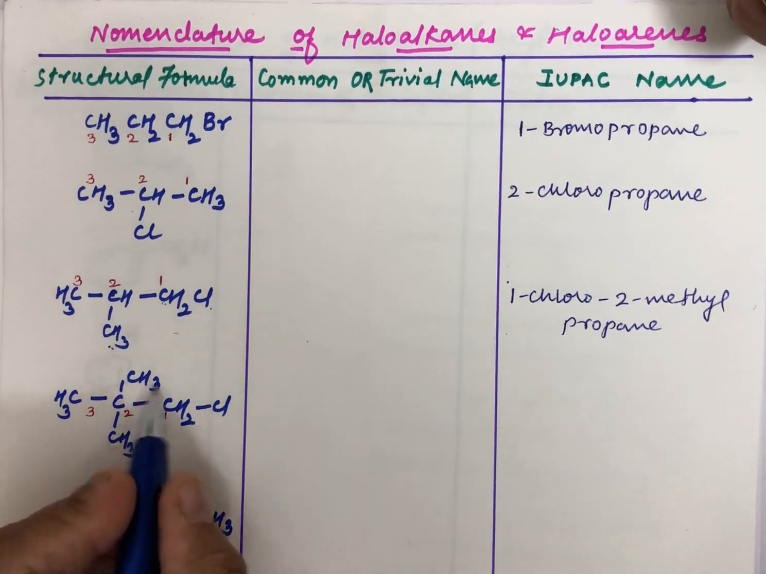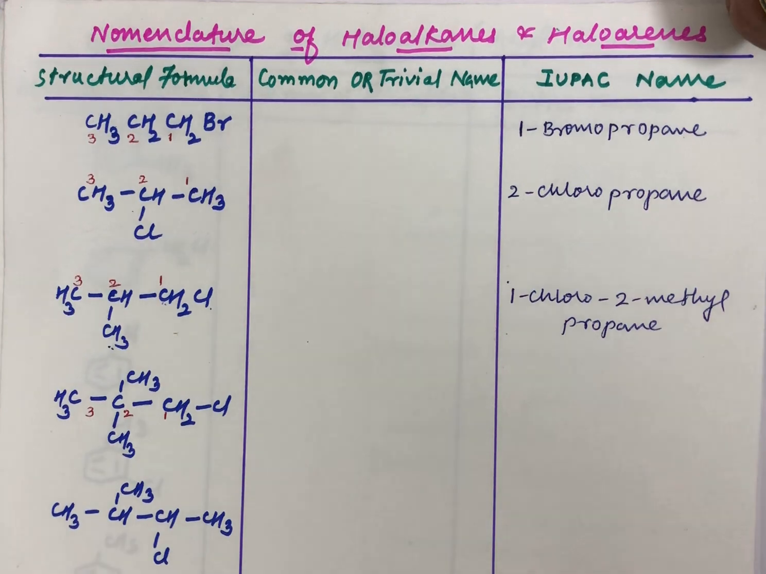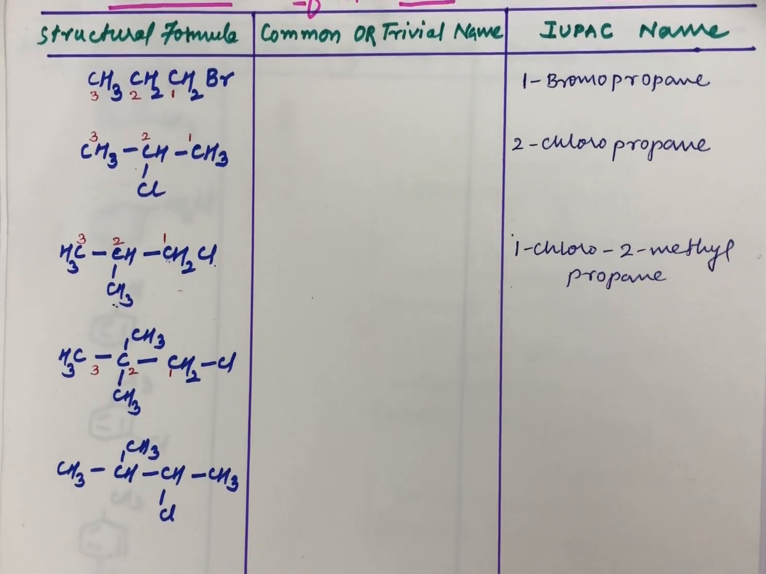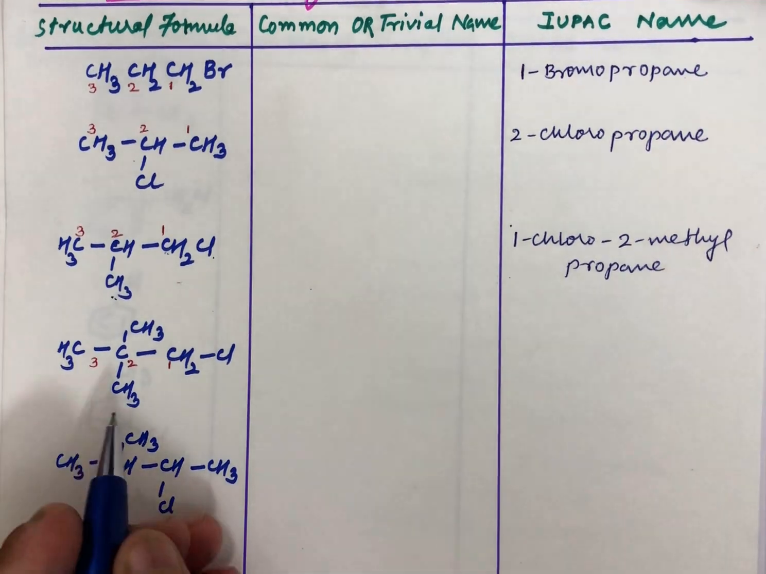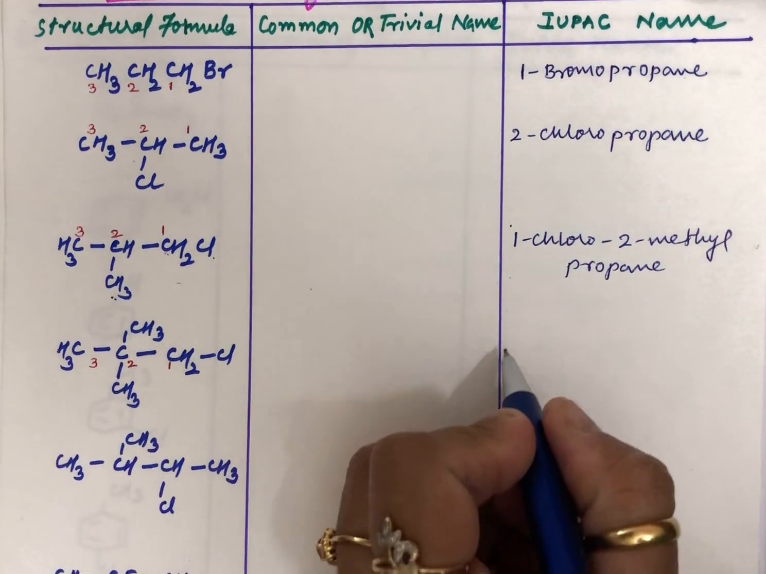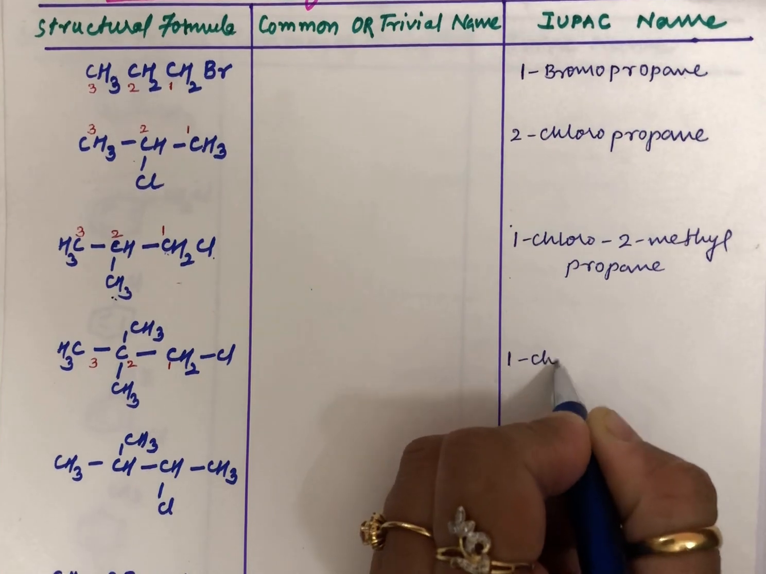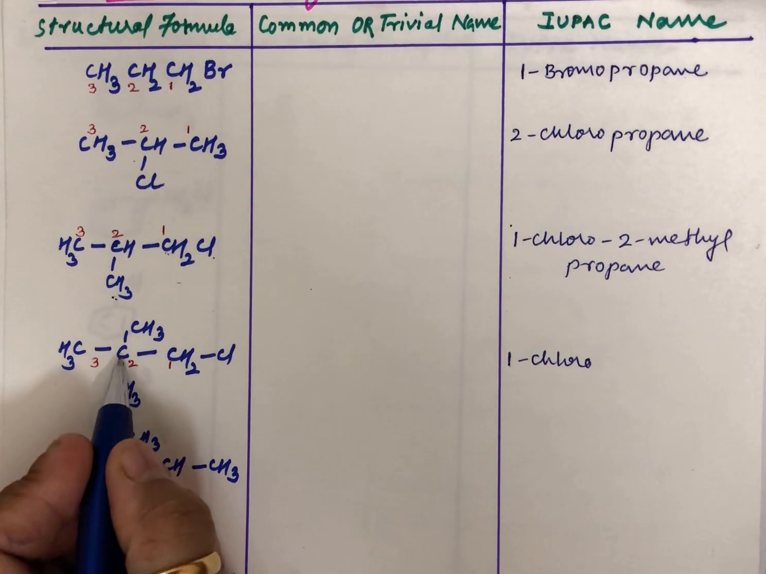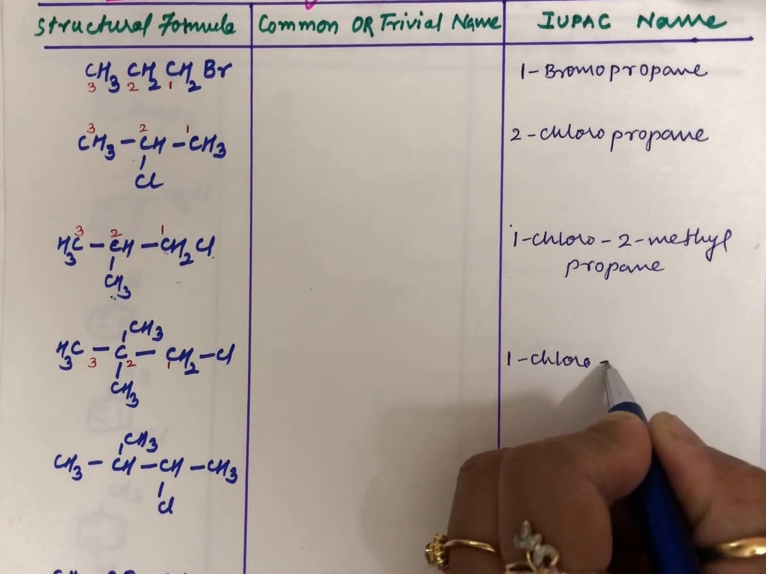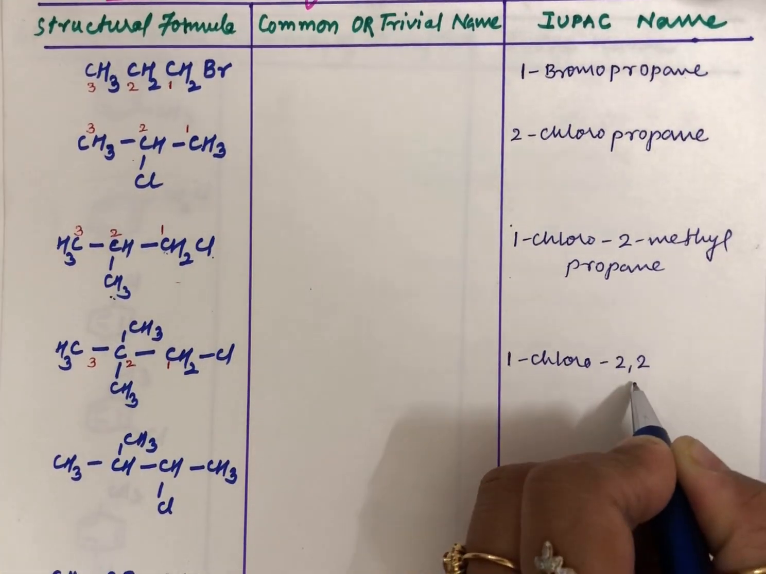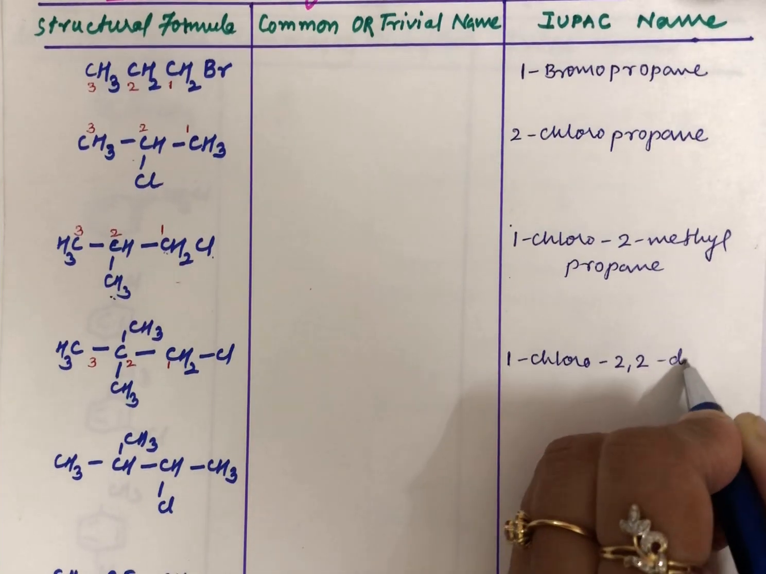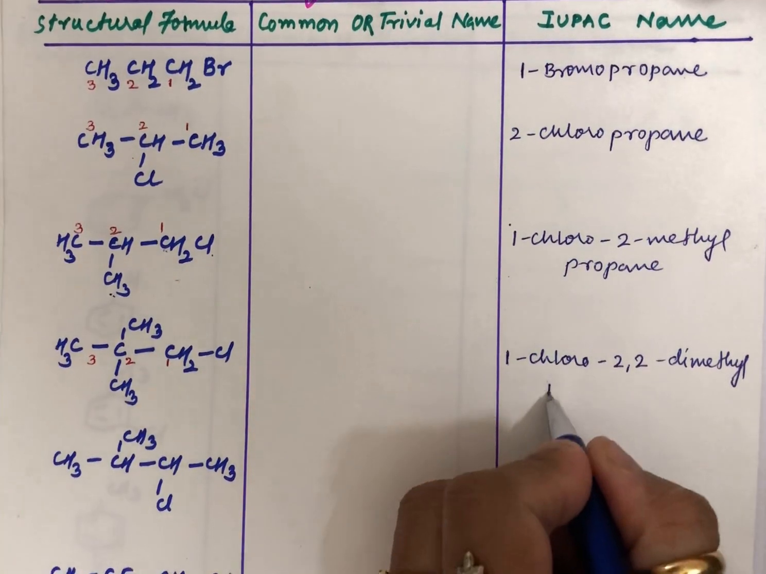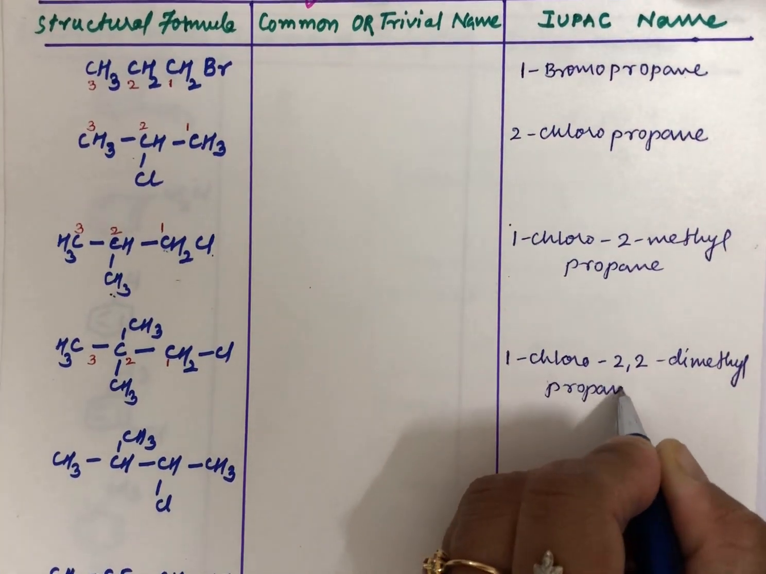But let us talk about the substituents which are attached to it. You can see that on the second carbon you are having 2 methyl groups attached, and on the first carbon you are having 1 Cl attached. So the name for this would be 1-chloro-2,2-dimethylpropane. See, I told you between 2 numbers you need to put a comma while writing. And then it is the root name, that is your propane.